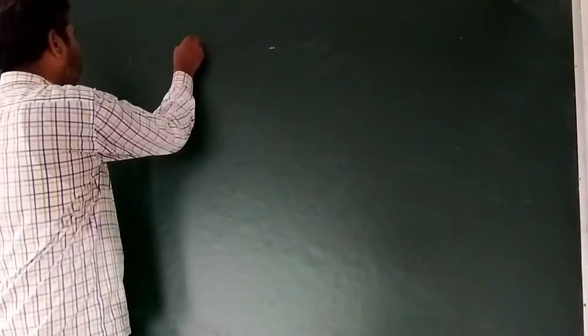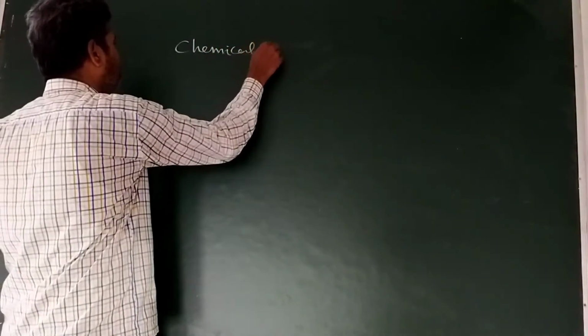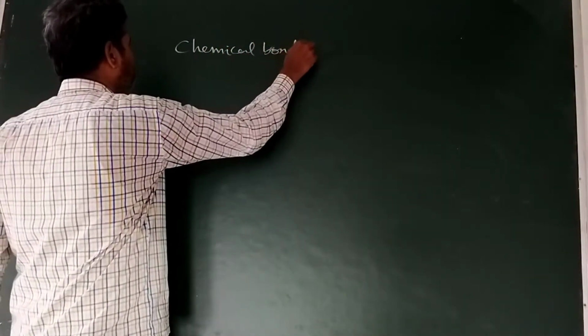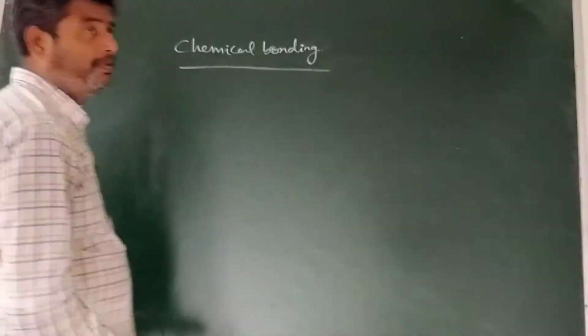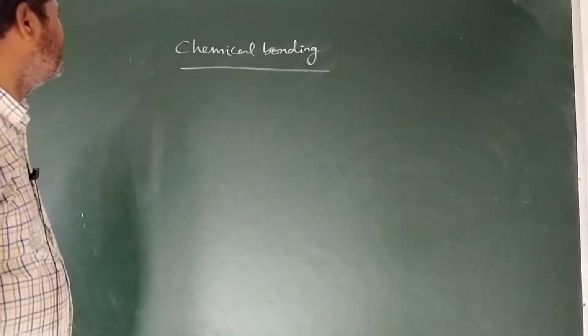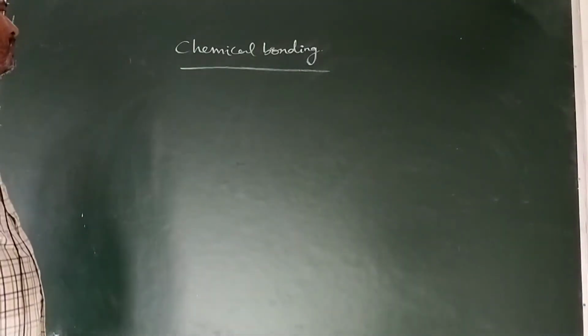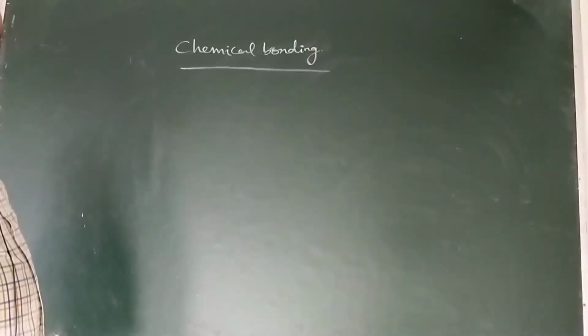Chemical bonding. Attraction between constituents, that is components along the internuclear axis, is known as a bond, chemical bond, or chemical bonding.